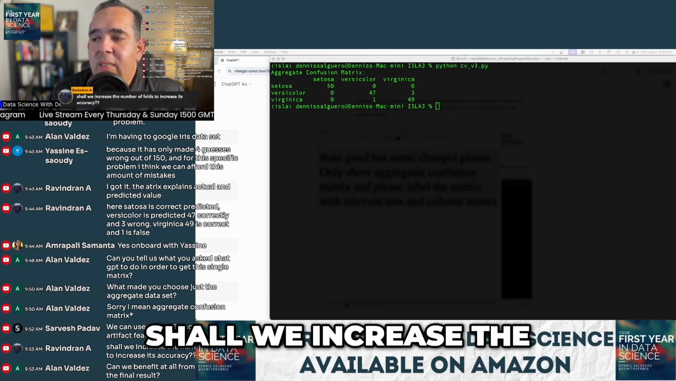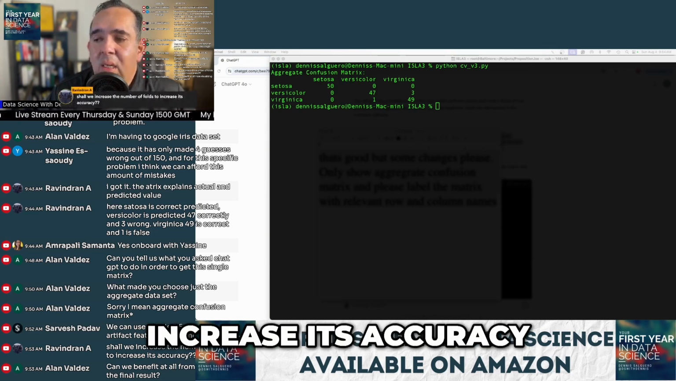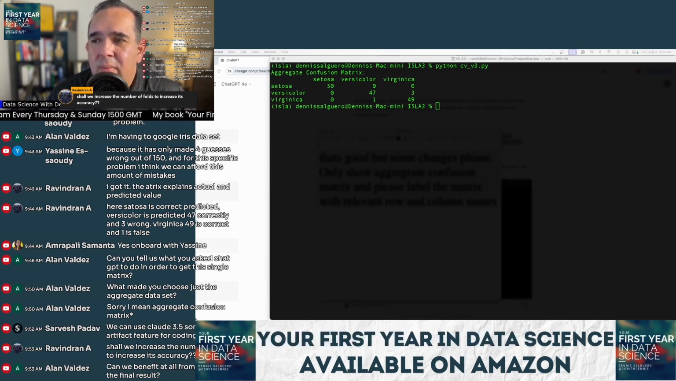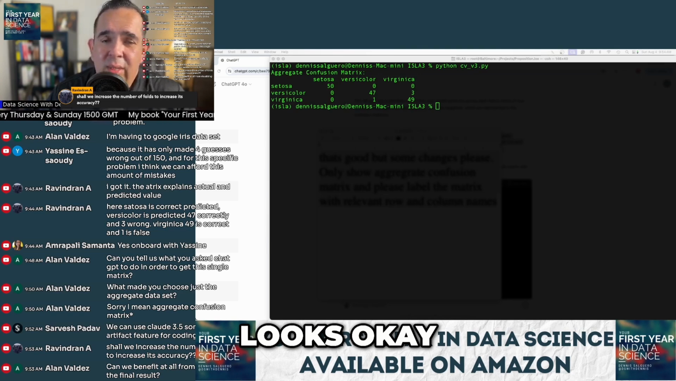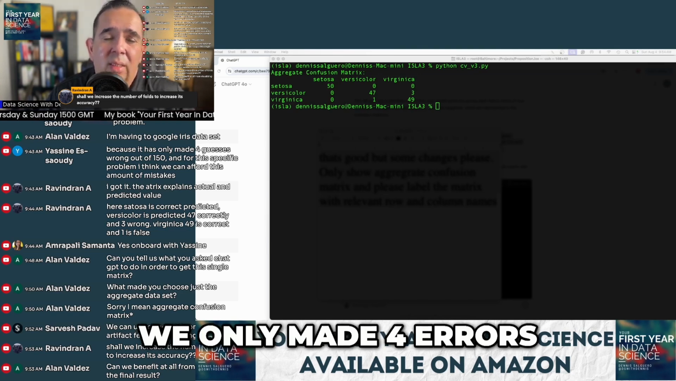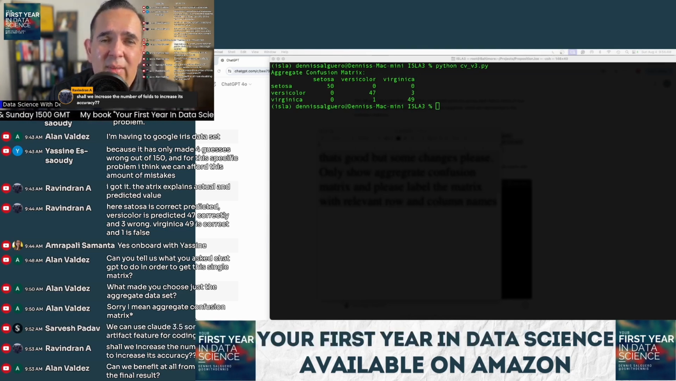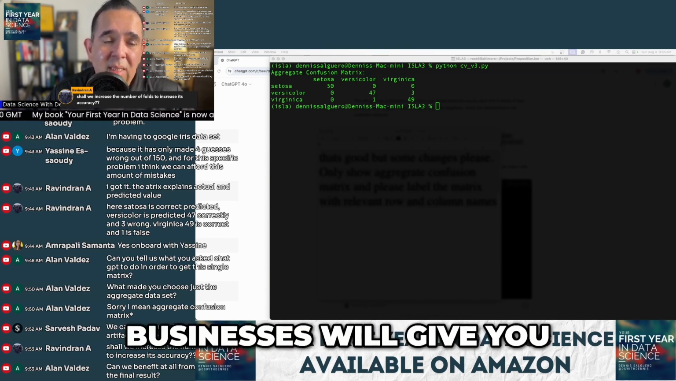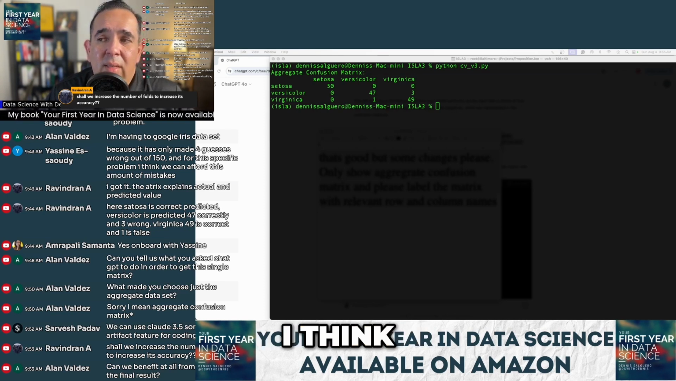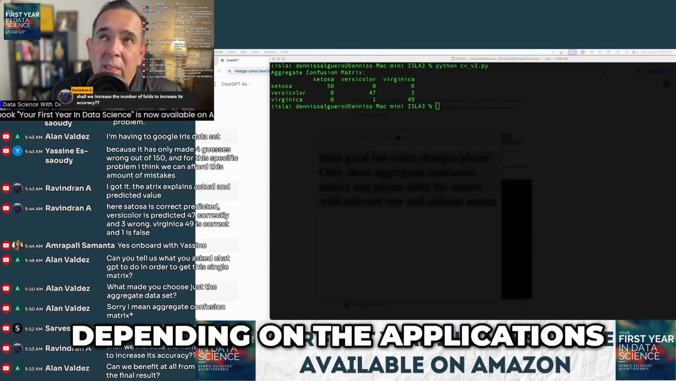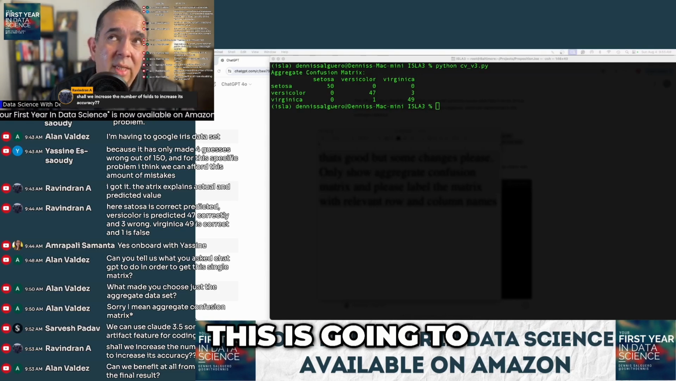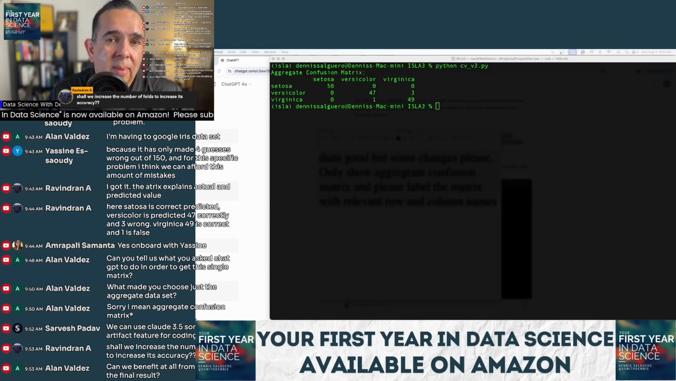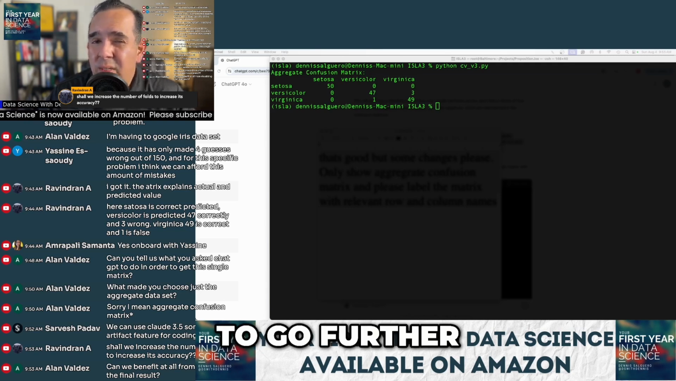Ravindran says, will it increase the number of folds to increase its accuracy? Maybe. Do we need to increase the accuracy, Ravindran? Yassine said it actually looks okay, right? We only made 4 errors. You've got to know when to stop, right? You can't just refine models forever. Businesses will give you a deadline. I think the model, depending on the application, is going to be a useful model for a lot of applications, a lot of business use cases. So do we need to go further?